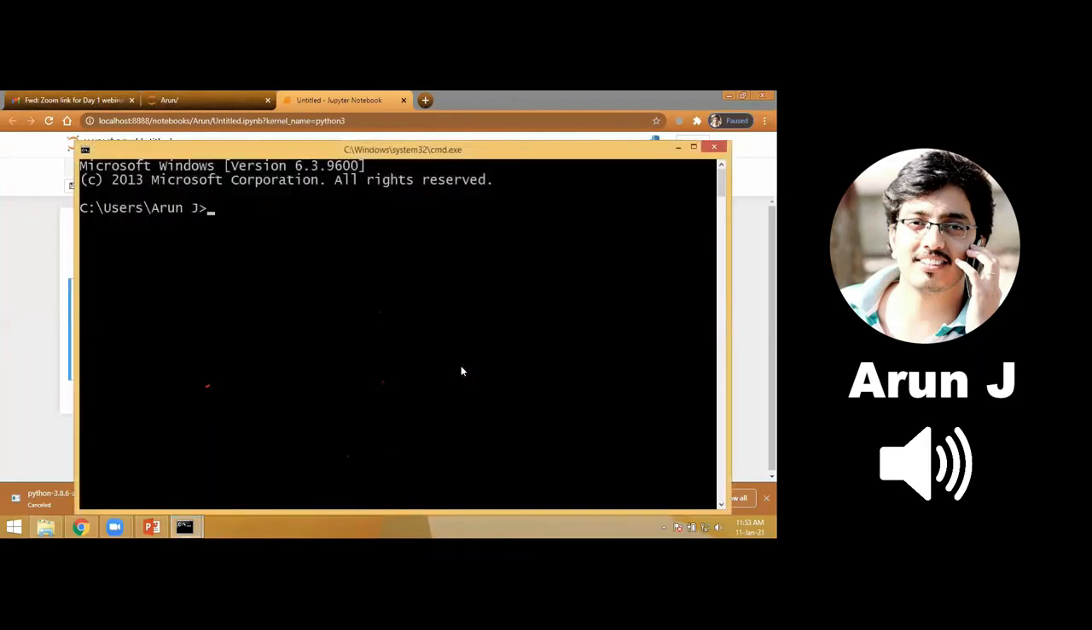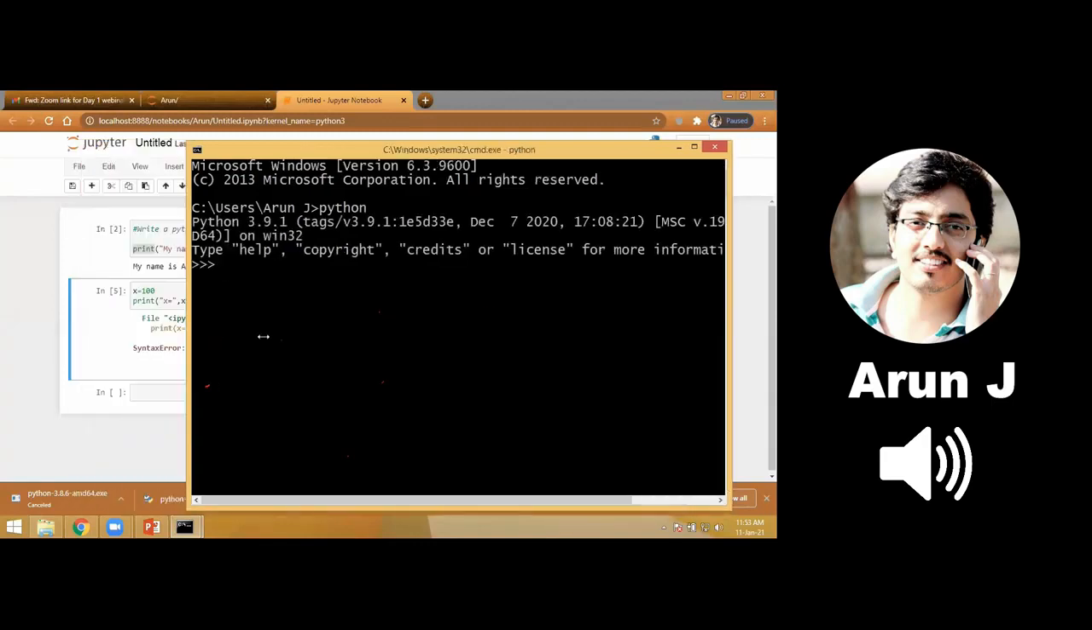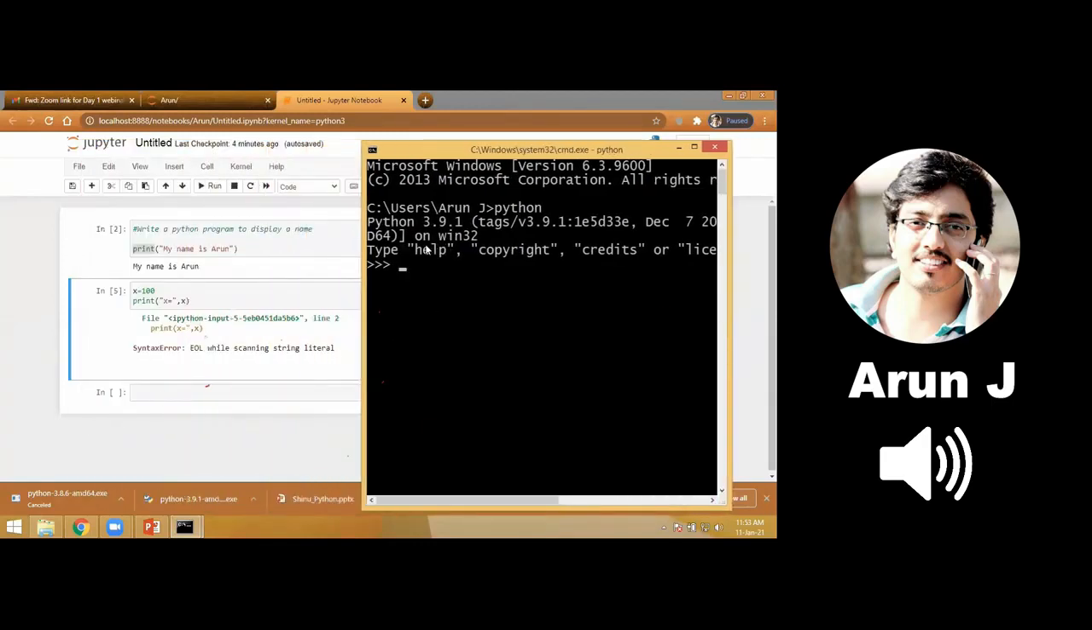So going to command prompt, just I'm giving the command python. So parallelly I'll show you. Okay, so here if I want to print my name, so print, after print just I'm opening the brace, one double quote, see again I have to write the string and close the double quote, and close the brace.